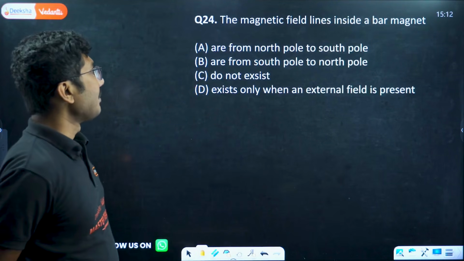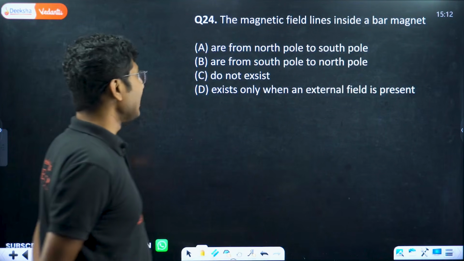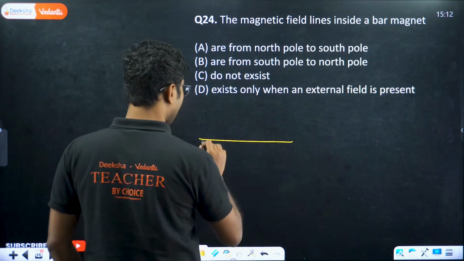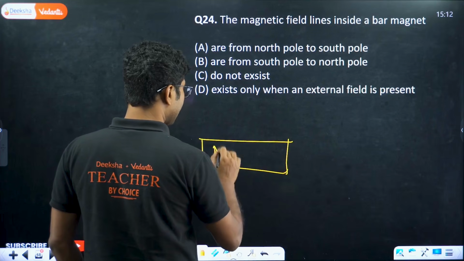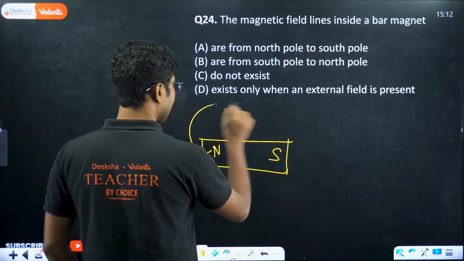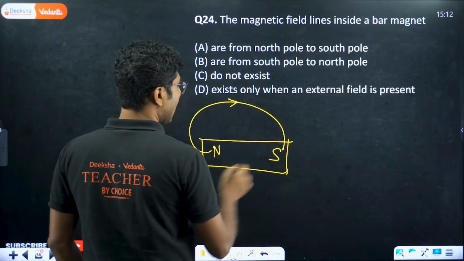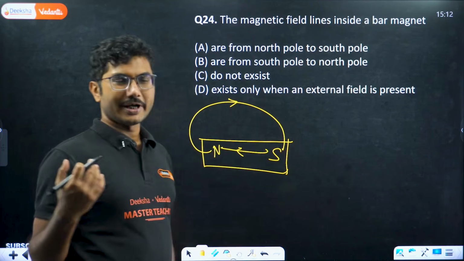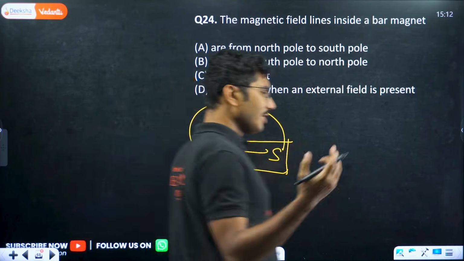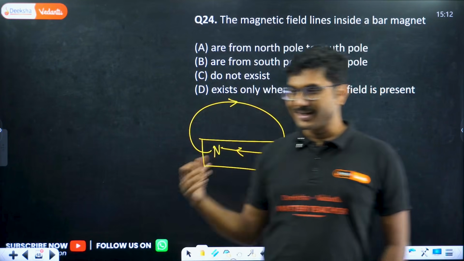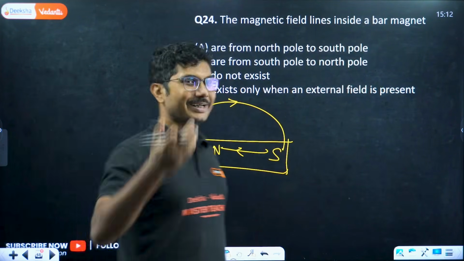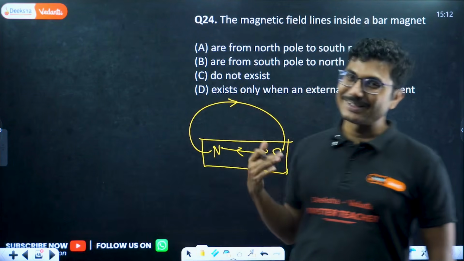Next, the magnetic field lines inside a bar magnet. If you remember, just now I drew the diagram. Outside the bar magnet, magnetic field lines run from north to south. Inside the bar magnet, it is south to north. If you forget that, think of it this way: outside the house, your father dominates everything, the most renowned person, but inside your home, your mother dominates everything.